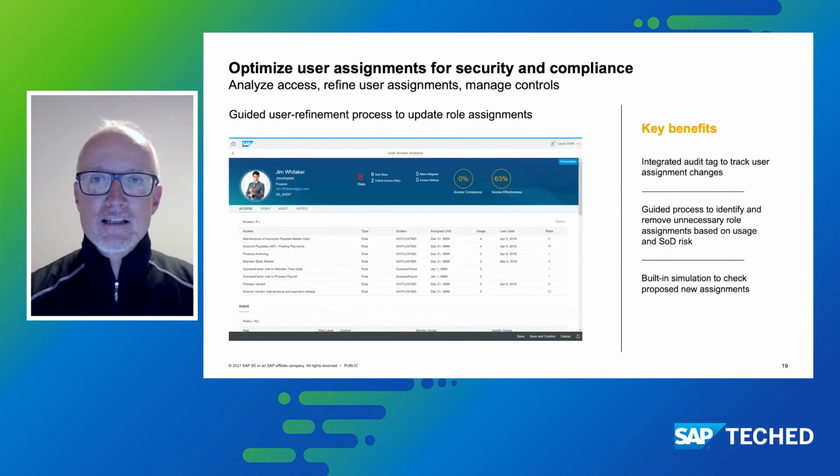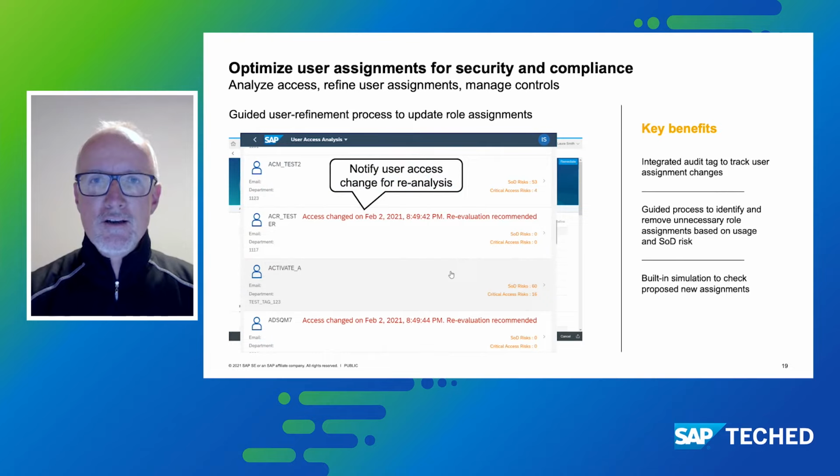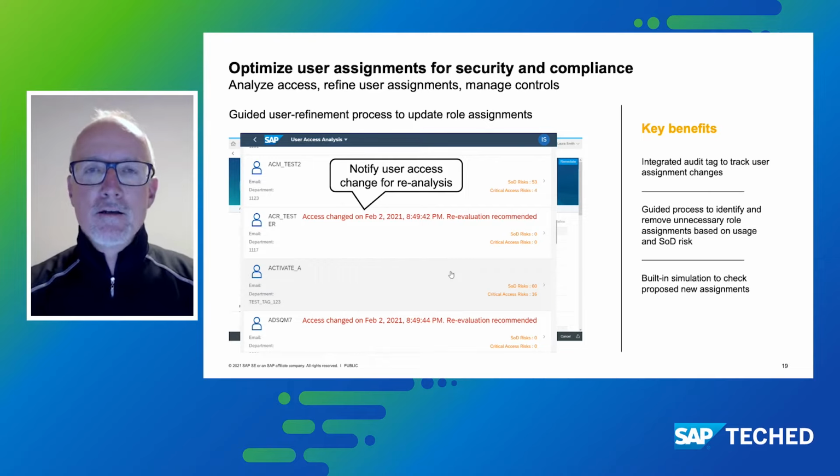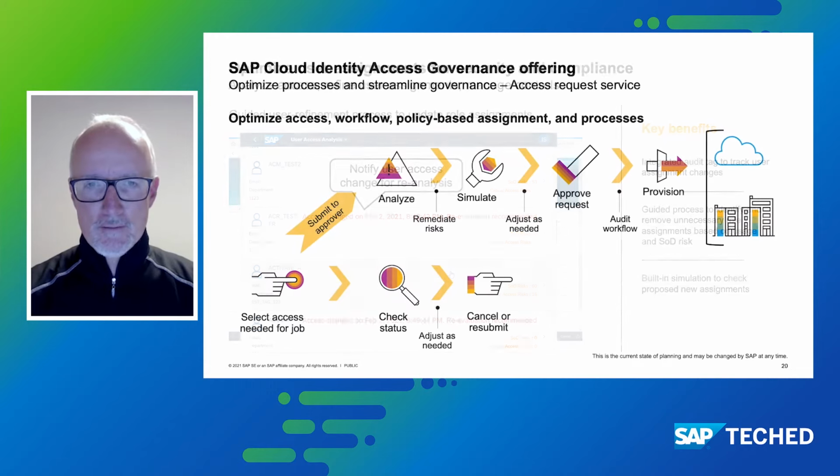An additional enhancement we made is in the area of access analysis. Once users have a changed access in the connected system landscape, SAP Cloud Identity Access Governance will automatically notify compliance responsibles to recheck the segregation of duty state of their employees, thus acting in a preventive manner, detecting potential security violations early.